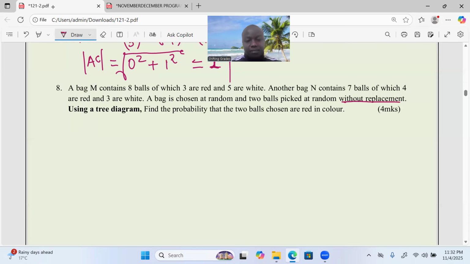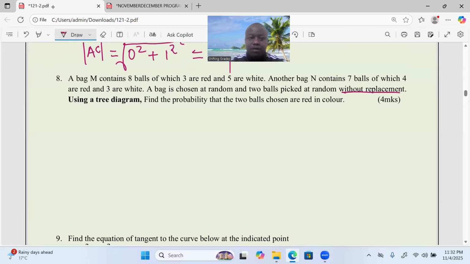Using a tree diagram. That one is key. You see it has even been bolded. Using a tree diagram, find the probability that the 2 balls chosen are red in color. So we are first talking about the picking of a bag first.